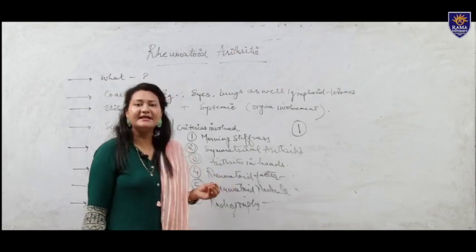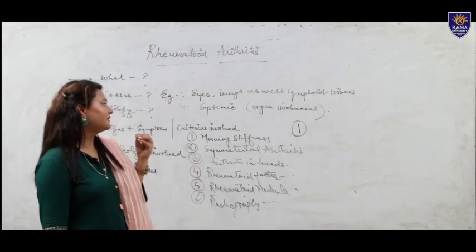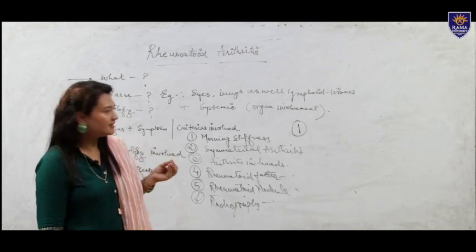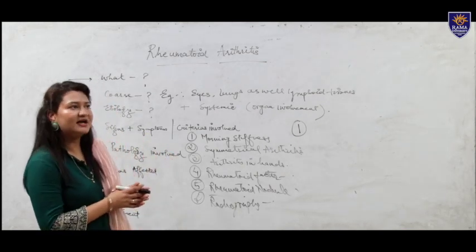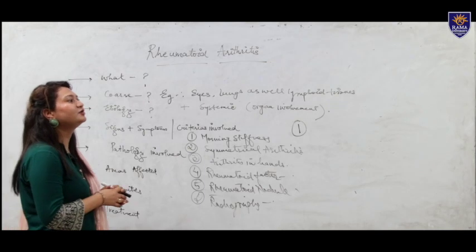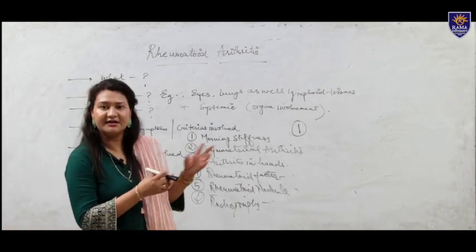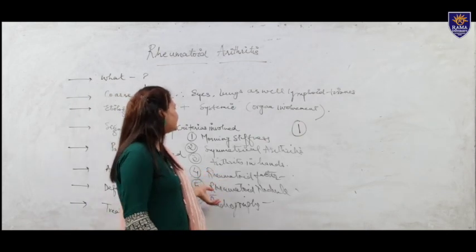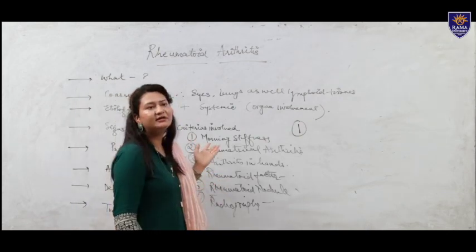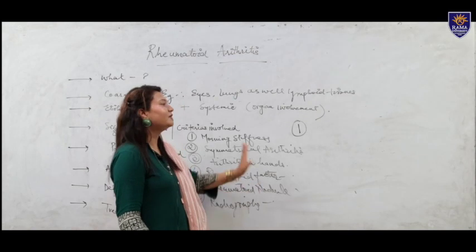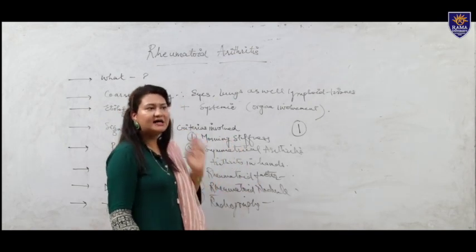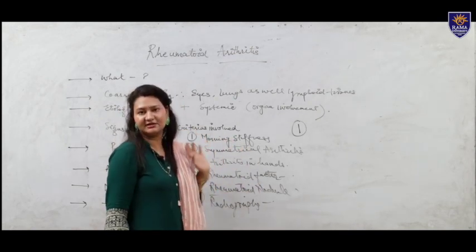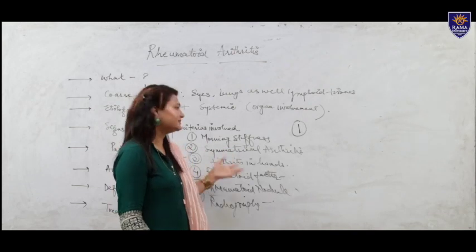Also there is weakness, fatigue, and a loss of strength and power in the muscle. The onset could be insidious, or the occurrence of rheumatoid arthritis can be very rapid. All these are the factors on which rheumatoid arthritis is based, and one should always ask the patient if he or she is facing such signs and symptoms.